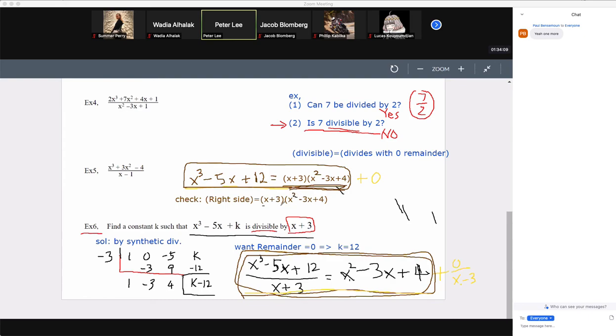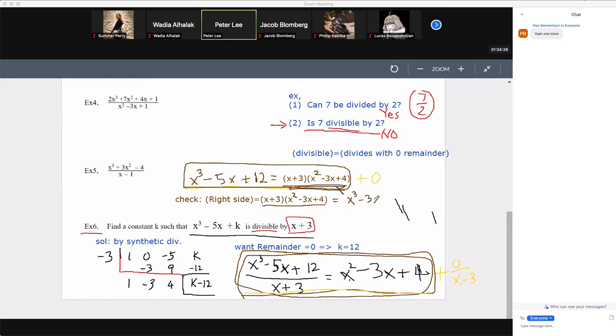And you can multiply this out. I don't think it will take that long. It will take about a minute to multiply, and then you know what? Let me just do this for you. Let me multiply this out. This is going to be what? This is going to be x cubed, x to the third power, and then this will be minus 3x squared.